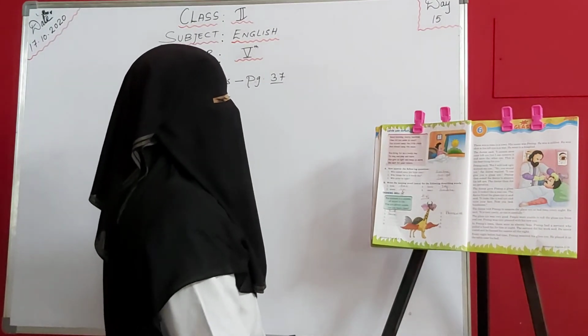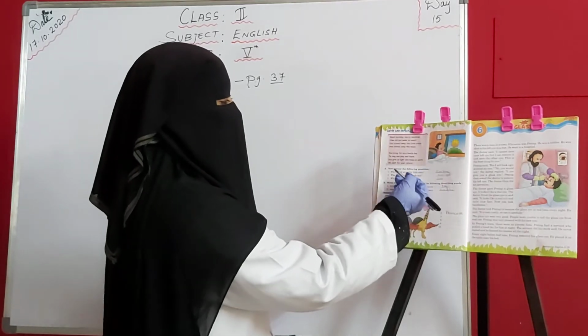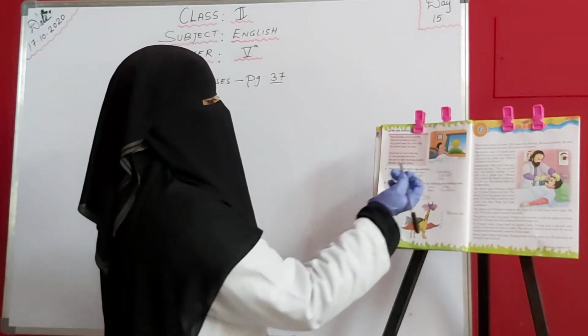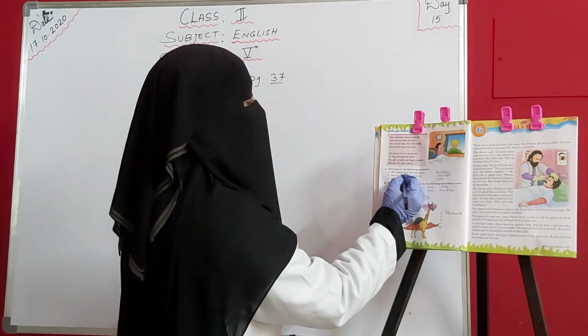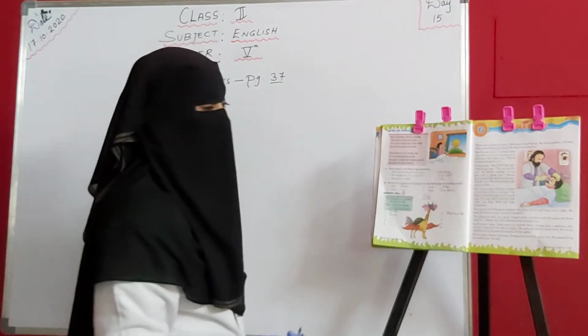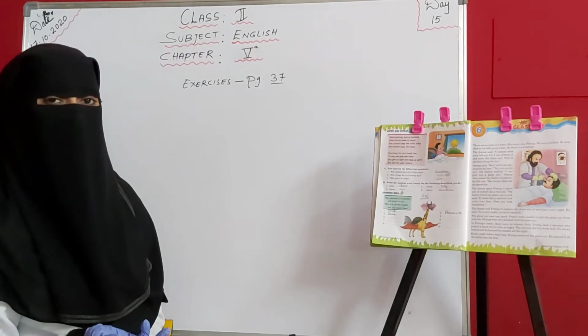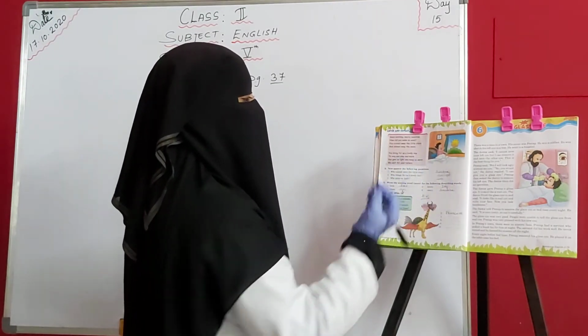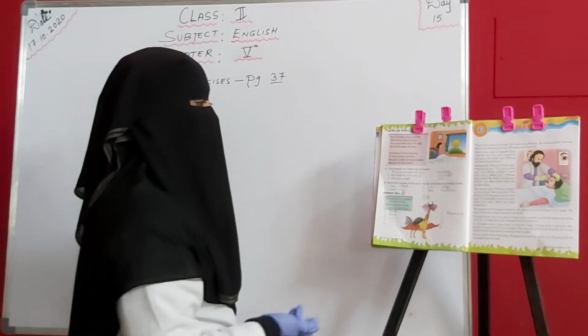Okay kids, so based on this poem, you have been given 3 questions. Those questions you have to answer. So we see the first question. Who scared away the little stars? Little stars को कौन डरा दिए? Why did they go away? Because of the sunshine, right? Sunshine scared away the little stars.